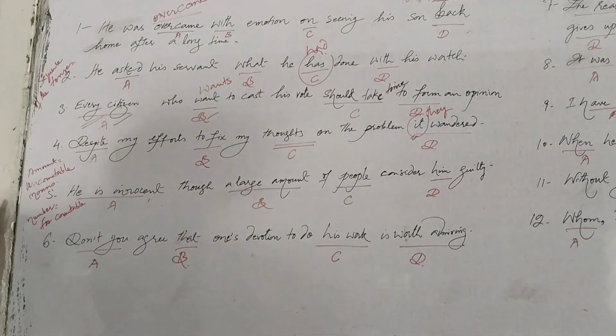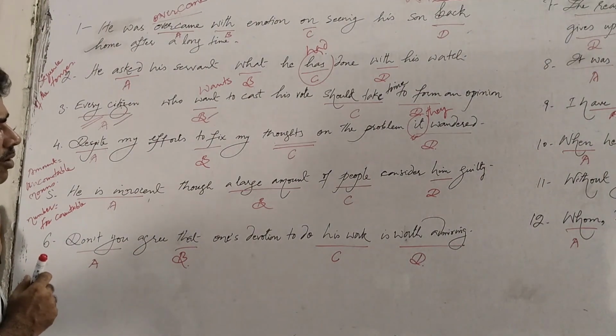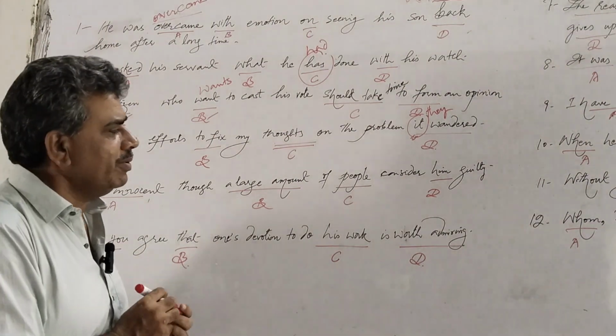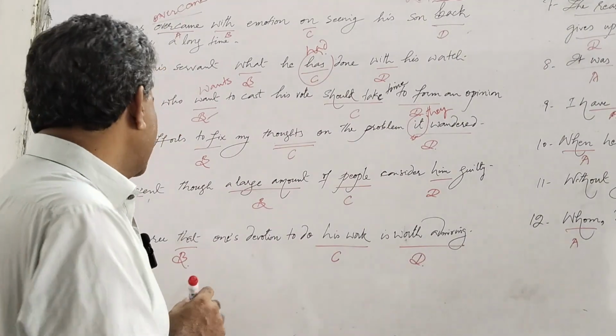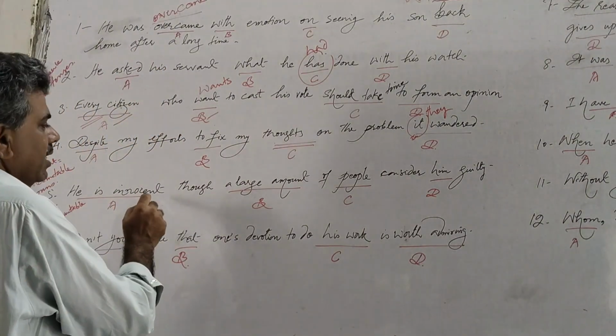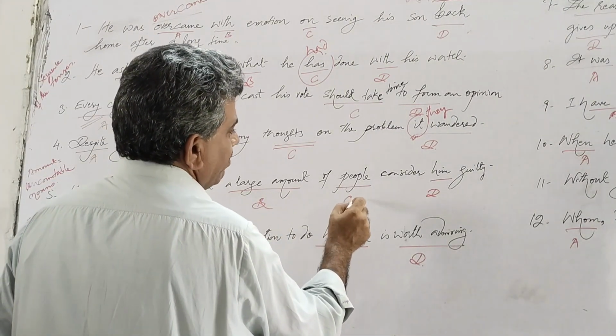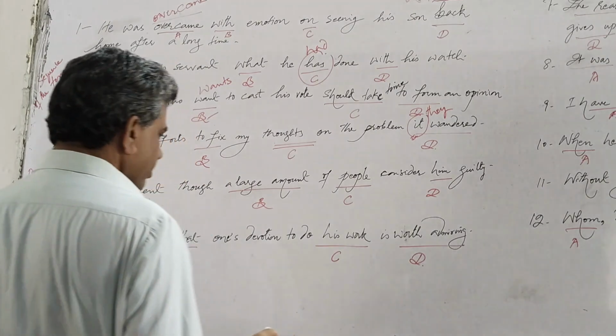We see the fifth sentence. Here: he is innocent, though a large amount of people consider him guilty. We have four options. A, he is innocent. B, a large amount. C, people. And D, him.